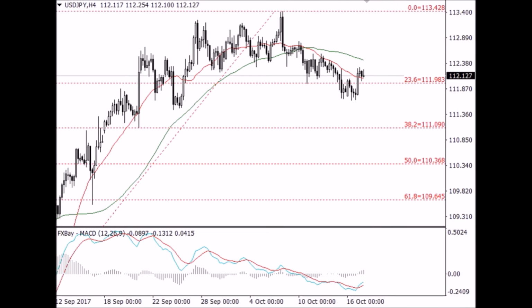The safe haven Japanese yen remains traded within a range against the dollar, with the USD/JPY pair surging back to the level above the resistance level of 112. In 4-hourly charts, both moving average lines seem to form a dead cross, signaling a retrace in the short term, and it could fall further towards the next support level at 111.1. However, the pair remains in an uptrend structure, thus a closure above the recent high at 113.5 will provide signals of continuation of the uptrend. Then we could refer to the next resistance level at 114.4.